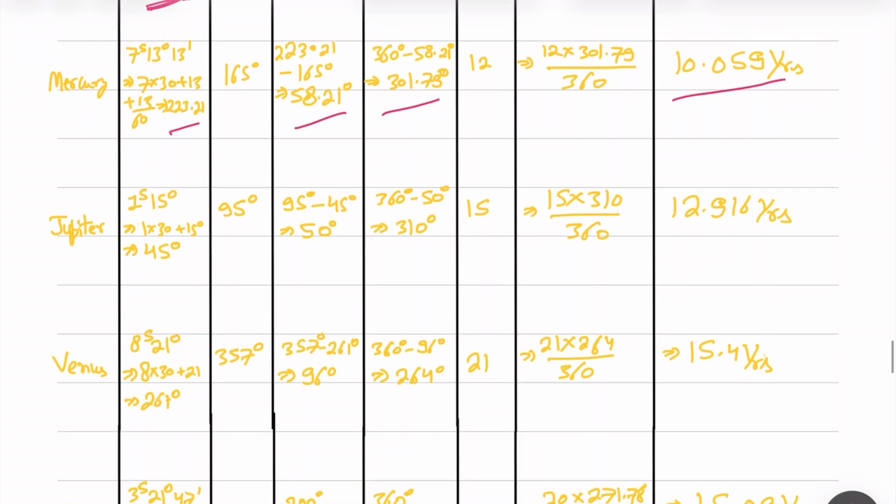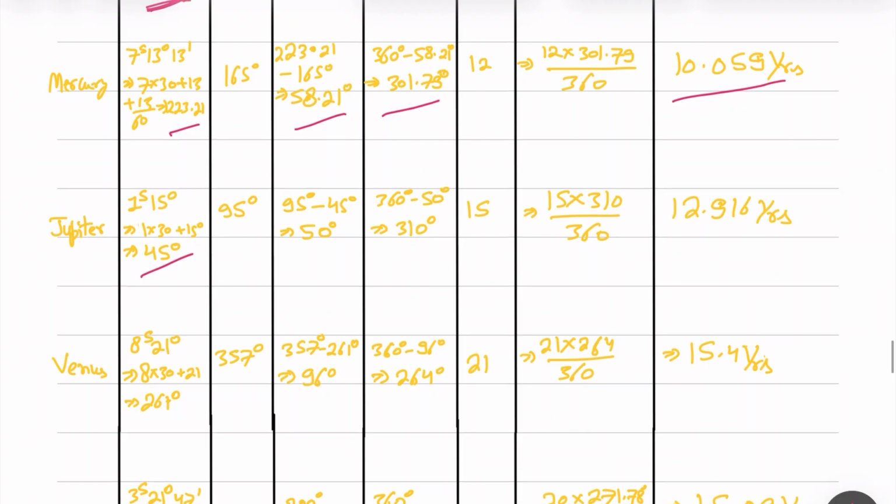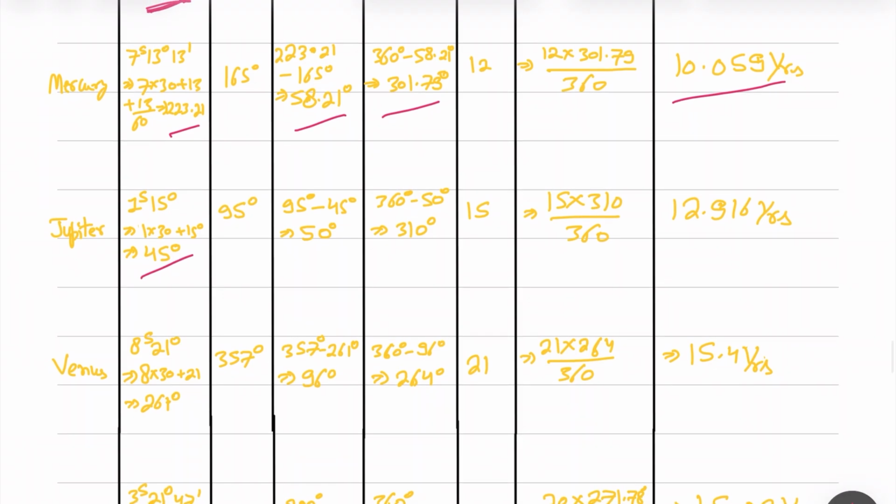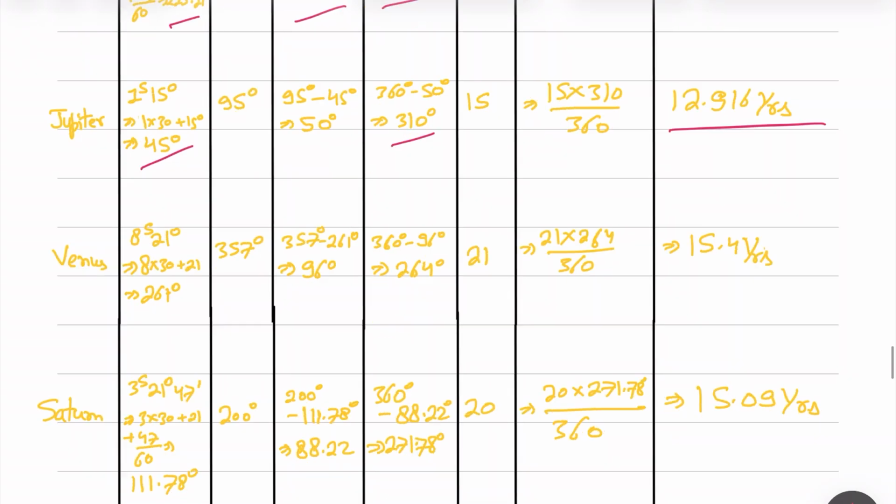Jupiter is placed at 45 degree. So again we can add 360 plus 45 minus 95, so we receive 310, and then we convert 310 into 15 divided by 360, so we are getting 12.916 years.